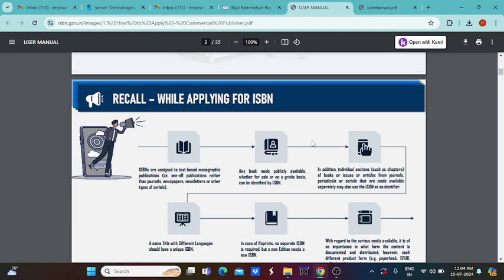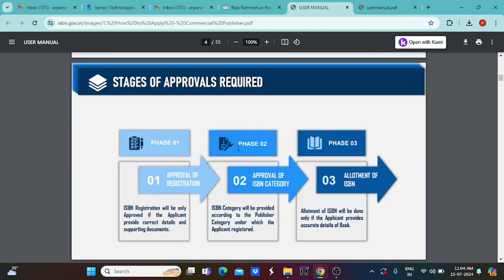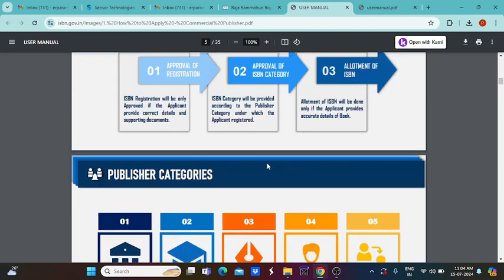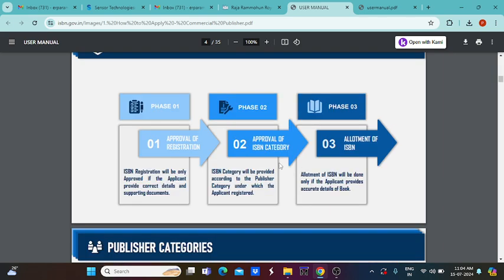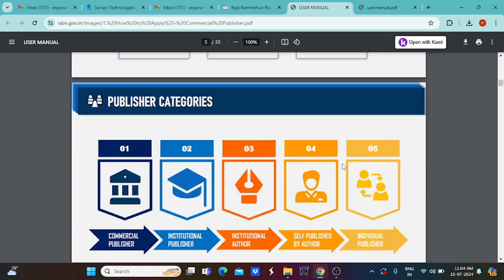And for this, there are some steps for applying for the ISBN number. In phase 1, phase 2, phase 3, what kind of activity will be done. Initially you have to get approval for registration. It is phase 1. After that, approval of ISBN category, and finally allotment of the ISBN number. So these are the 3 phases you have to follow.